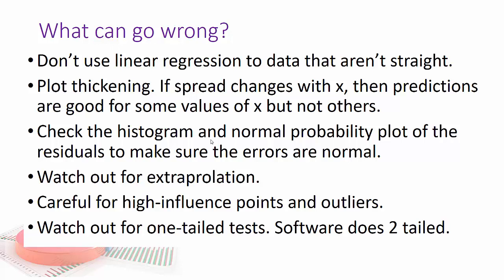And be careful for high influence points and outliers, and also watch out for one-tailed tests. When you're doing the calculator, you can specify a one-tailed test like beta is greater than or beta is less than. But if you're doing software, it basically just does beta doesn't equal to, and that's a two-tailed test. And that brings us to the end of our statistics class and your new material.